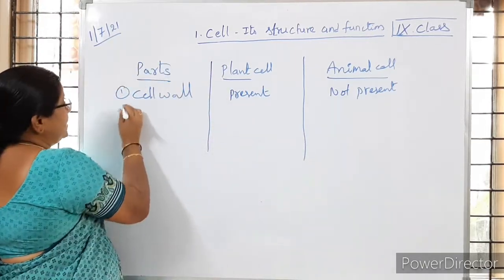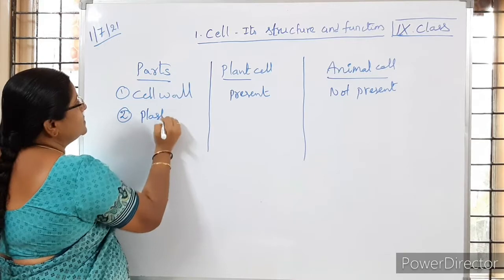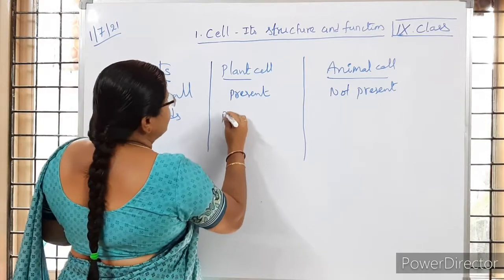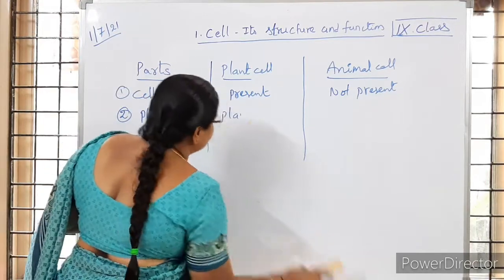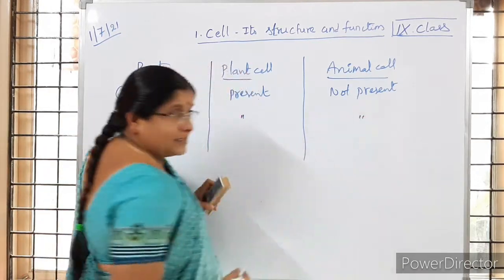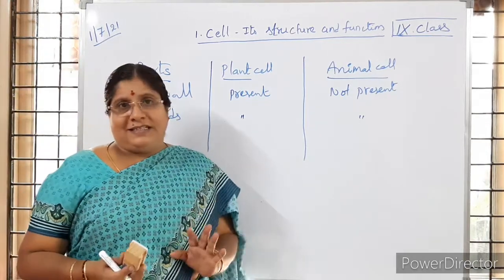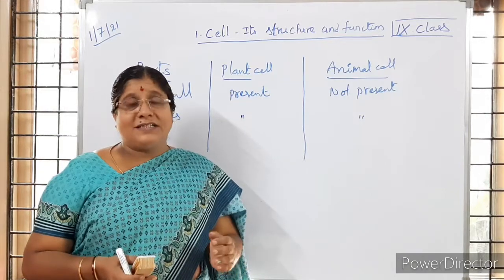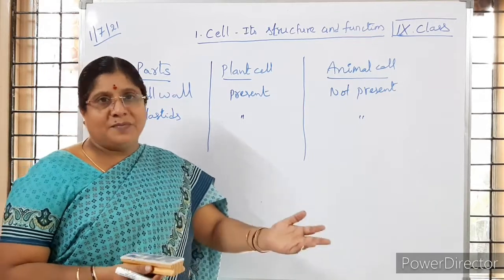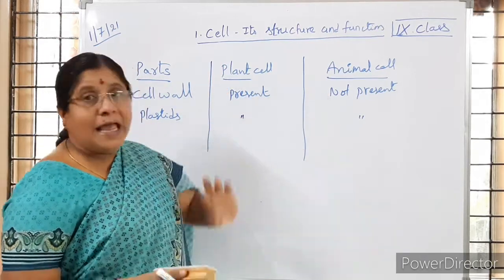Next one, in what way? Other important character present: plastids. Plastids are present in plant cell, and in animal cell they are not present. Is it clear to you? Plastids means immediately we will get chloroplasts, is it not, children? What is the function of chloroplasts? They contain green pigment, chlorophyll, and it is going to help in preparing food. So plastids are present only in the plant cell and they are absent in the animal cell.